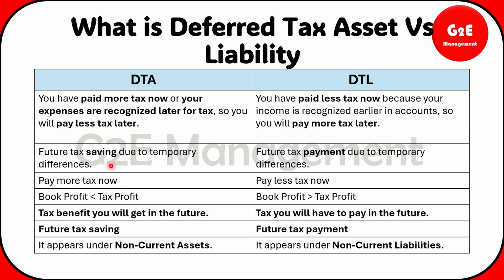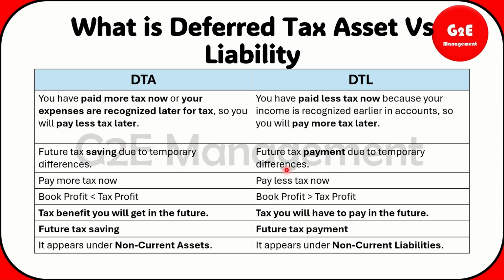That is called a temporary difference only. Anyhow you will receive the payment for the next month, right? One example I told you was the rental payment. So it will be a future tax saving from the perspective of deferred tax asset.